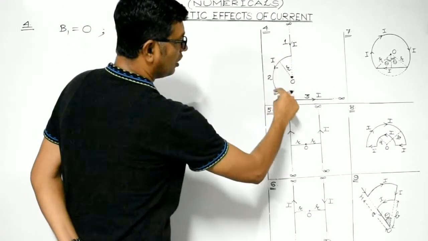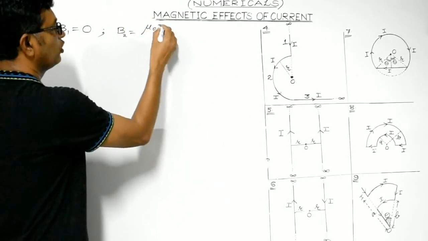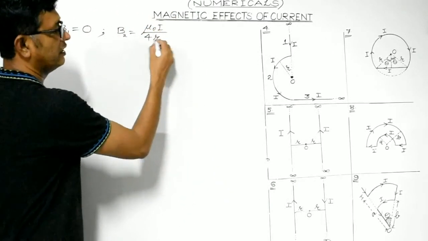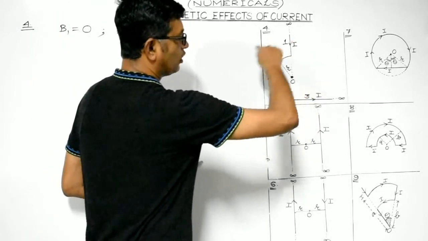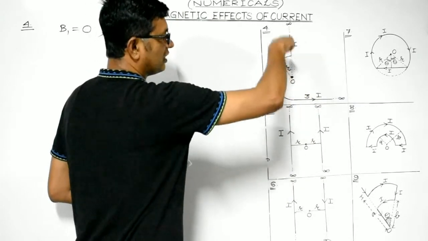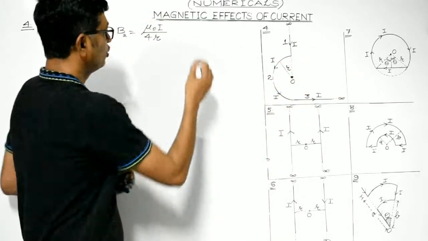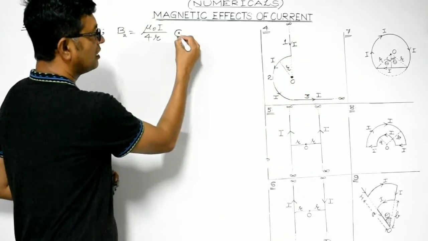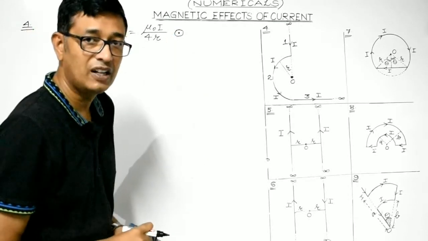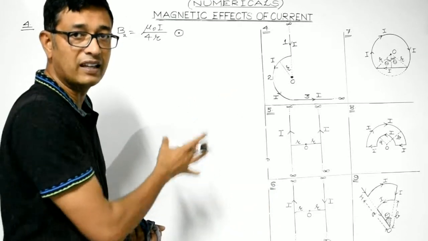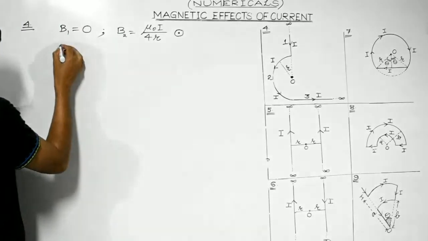Okay, B2. This is a semicircular current carrying loop. Due to a semicircular current carrying loop, the magnetic field is mu naught I divided by 4r, where r is the radius. So this will be the magnitude. What about the direction? It's flowing in the anti-clockwise direction like this. Current is flowing along this direction, so magnetic field lines will seem to be coming out of point 2. So it is perpendicular to the plane of the loop and directed outwards. This represents the direction of the magnetic field, perpendicular to the plane of the board in my case and directed outwards, right?